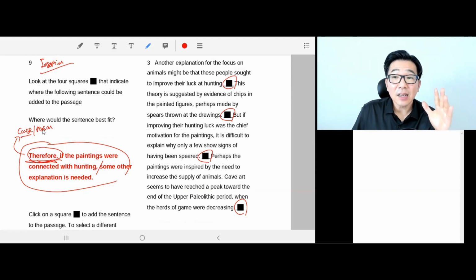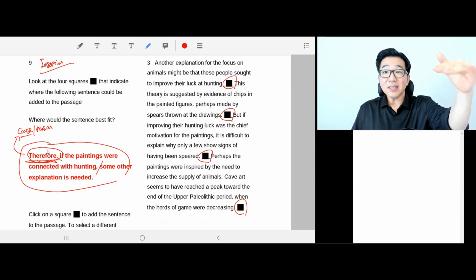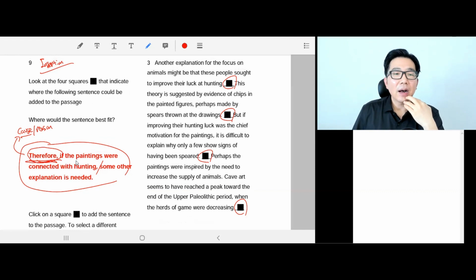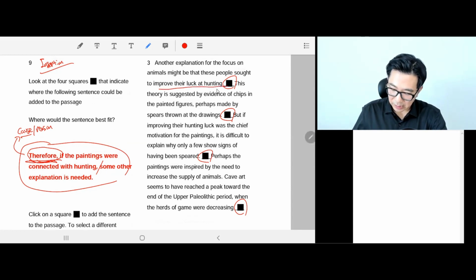So after that sentence, we can say, because of the previous sentence, if paintings were connected with hunting, some other explanation is needed. This is not enough. So it's cause and effect, right? All right. So let's read the passage. We are moving back to paragraph 3, the second part of paragraph 3. Another explanation for the focus on animals might be that these people thought to improve their luck at hunting. So maybe their reason is to improve their luck at hunting that they drew animals, right?